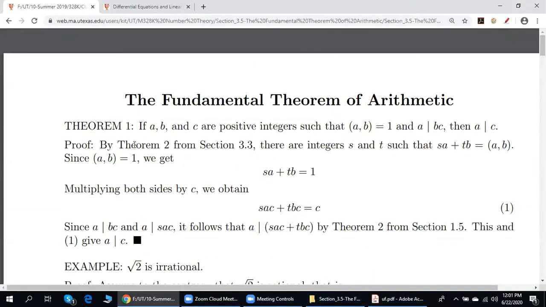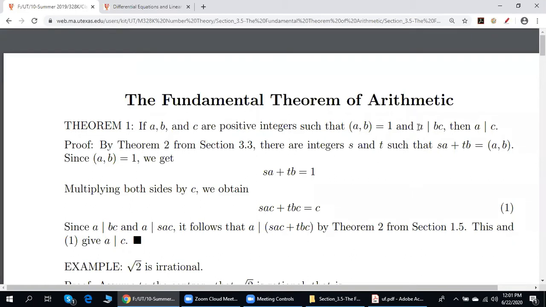And theorem number 1 is the following. Suppose A, B, and C are positive integers such that A and B are relatively prime.